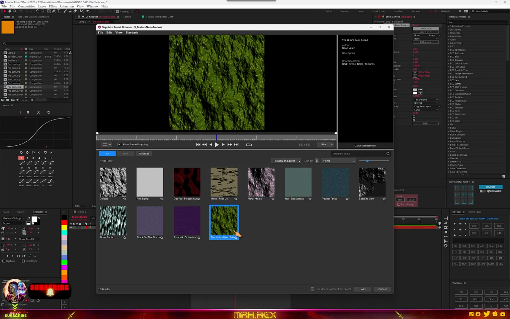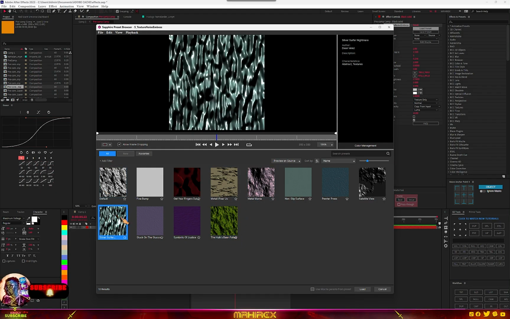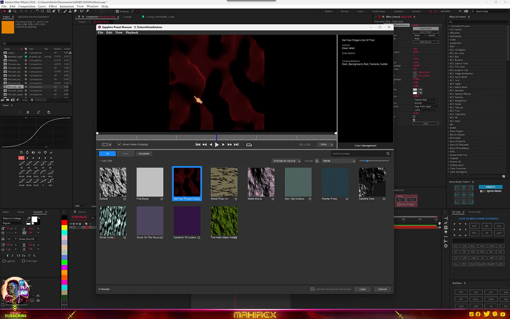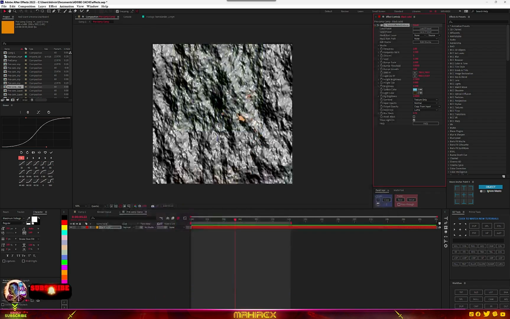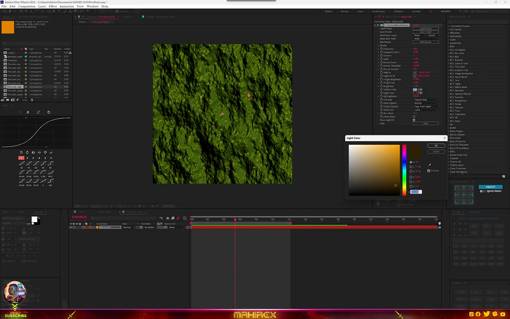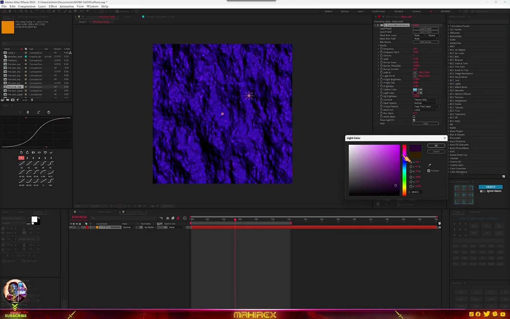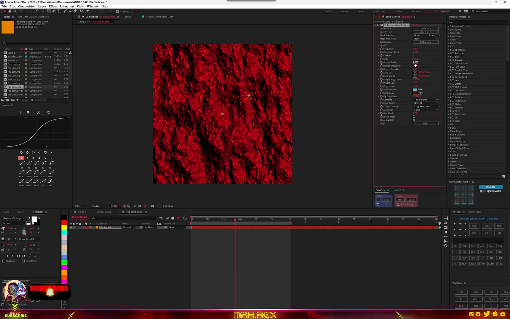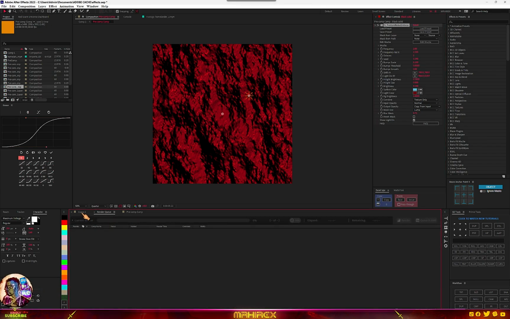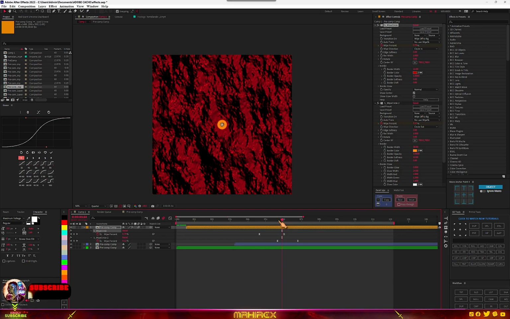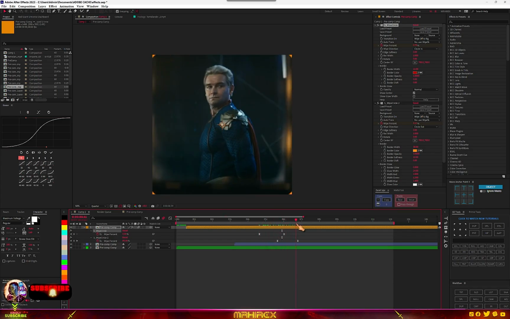So you can go for this or the hawk bean, you can go for this or this. So you can try your hands on the preset here, and I'll go for the hawk and I'll just change the color. So you can see we're getting something like this.